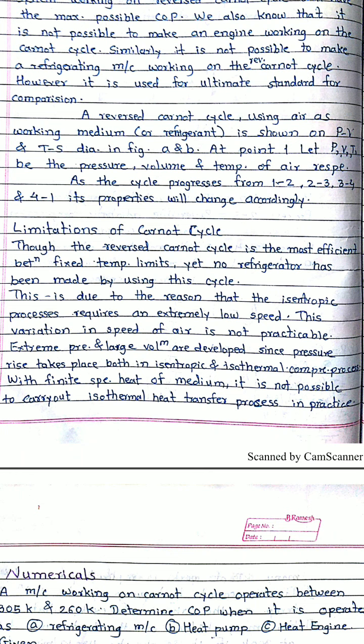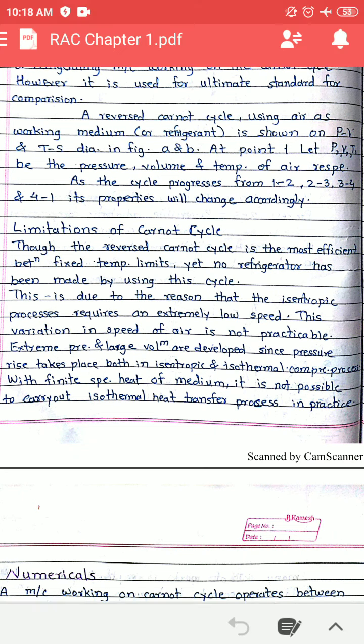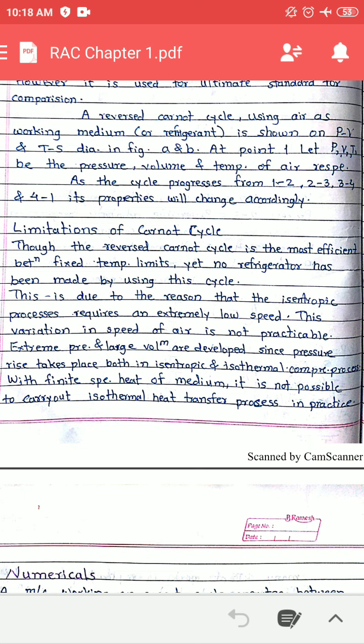There may be some rise in the temperature. Similarly, isothermal expansion is again not practicable, because isothermal means constant temperature, while expansion means lowering the temperature. So in actual practice the temperature cannot be constant. So these are the two limitations. That's why we have not considered the reverse Carnot cycle. Please remember the two limitations.